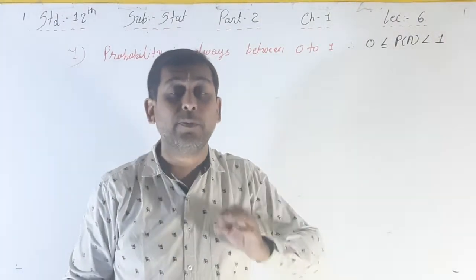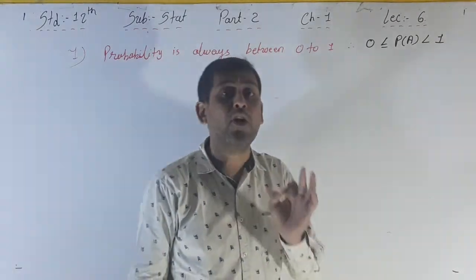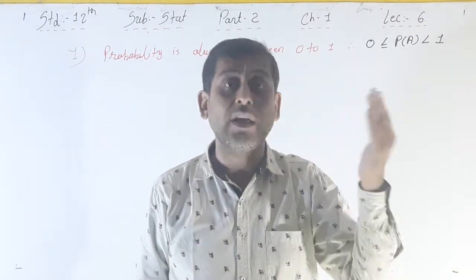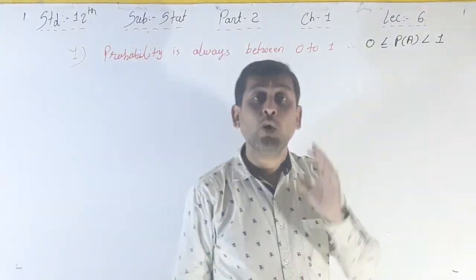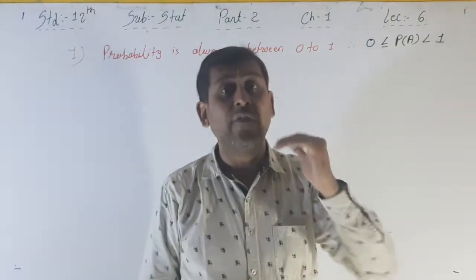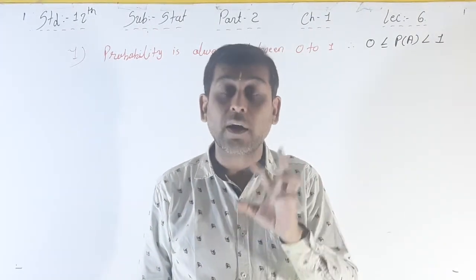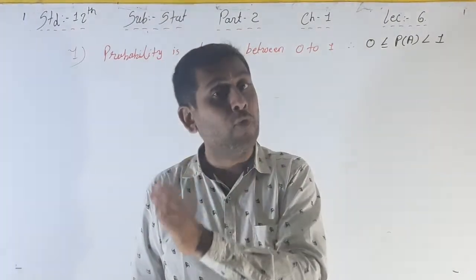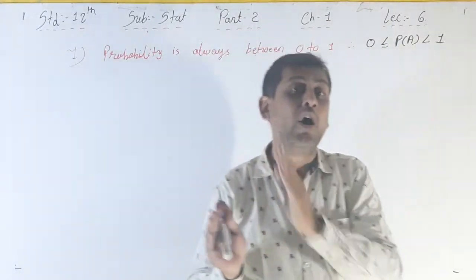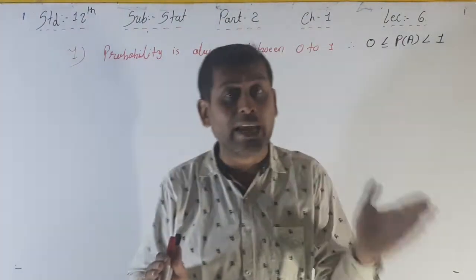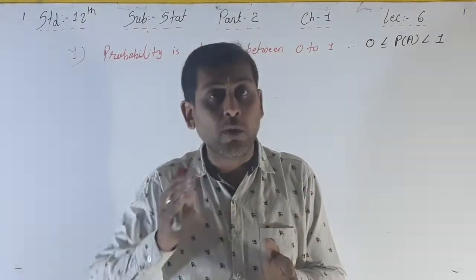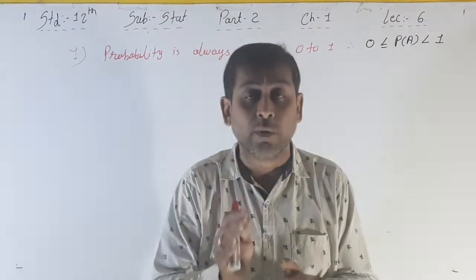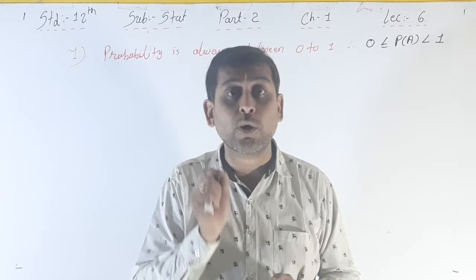Always your probability, that means your answer of the probability P of A is equal to M upon N. Always N is higher than M, always. So the numerator is less and the denominator is high, compulsory, always. That's why the answer is between 0 to 1, compulsory, not more than 1 or not less than 0. That means not negative and also not more than 1. If your answer is more than 1, that means your answer is wrong. So this is the first important result.